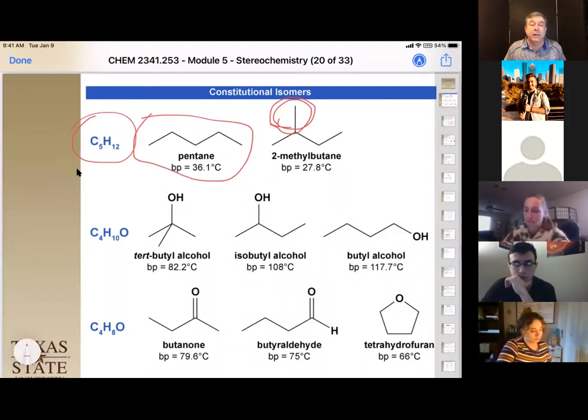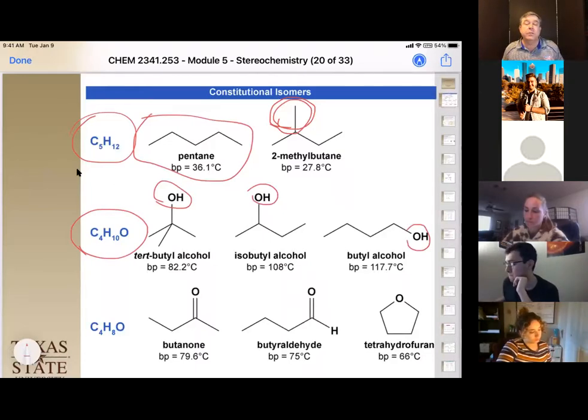Let's add an oxygen to this and have them all be alcohols. So we have alcohols, so hydrogen bonding is available to us, and our boiling point should immediately jump, and it does by over 50 degrees.